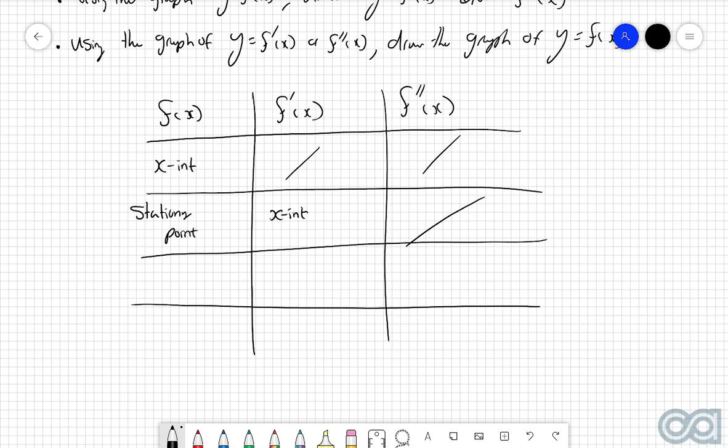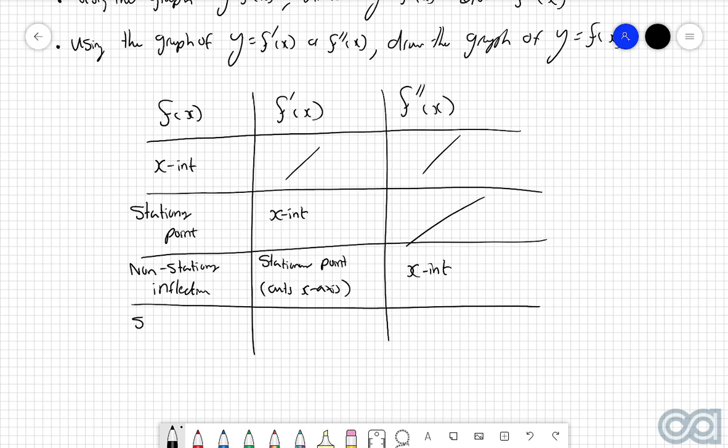If we have a non-stationary inflection, then for the first derivative, this is a stationary point, and it cuts the x-axis. For the second derivative, this just transforms into a simple x-intercept.